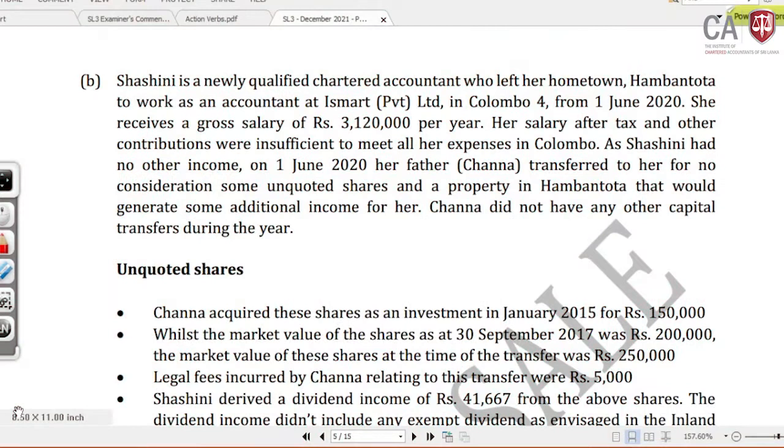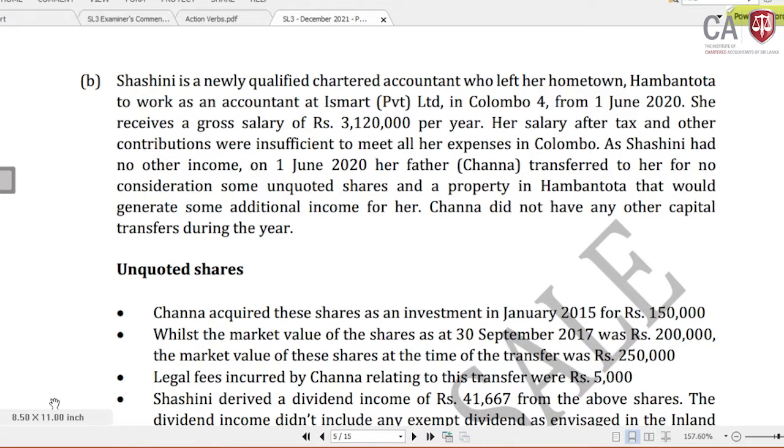Okay, now we will come to the same question, which is the part B discussion. Question 1, part B discussion. This is a one-sided testing on the investment income and the employment income of the resident individual. And on the other hand, it is testing the gain from the realization of an investment asset, plus the special situations of the realization.